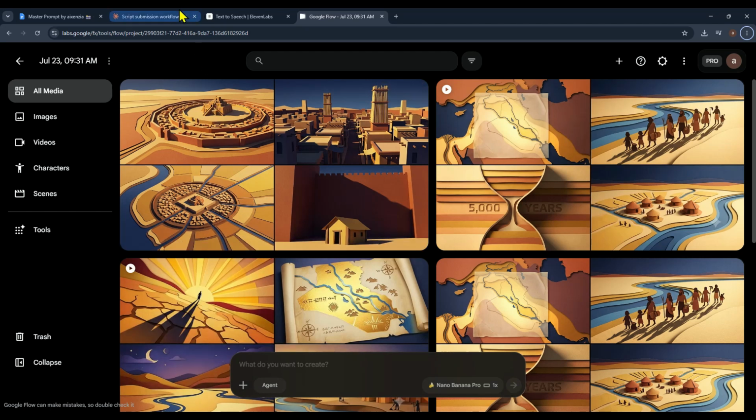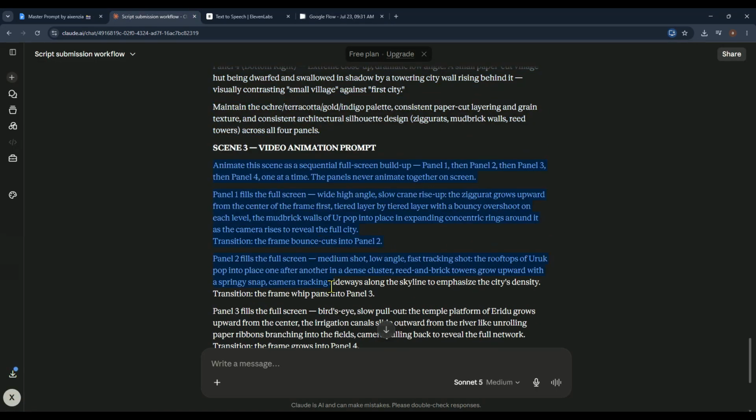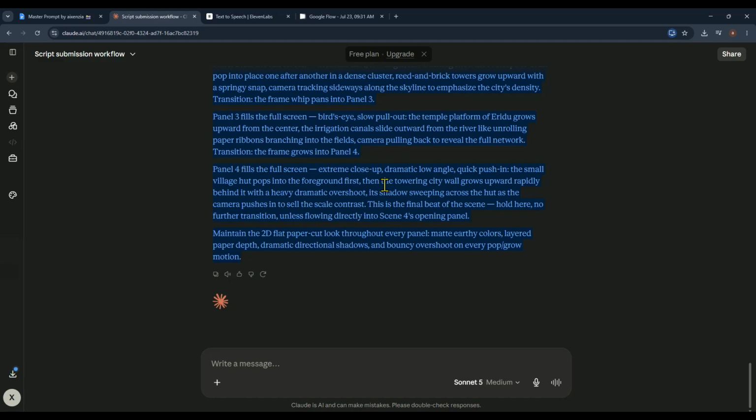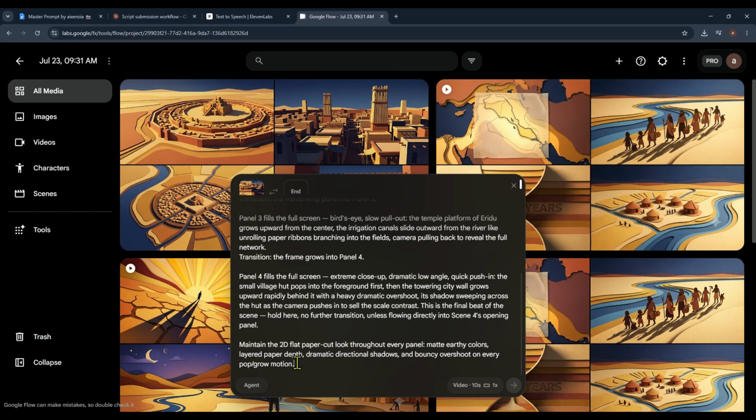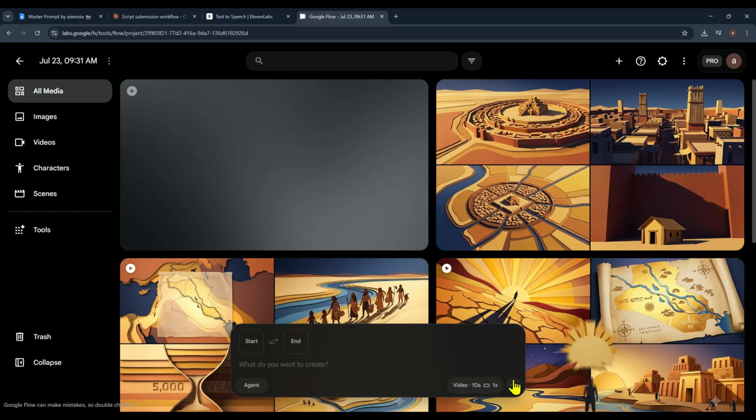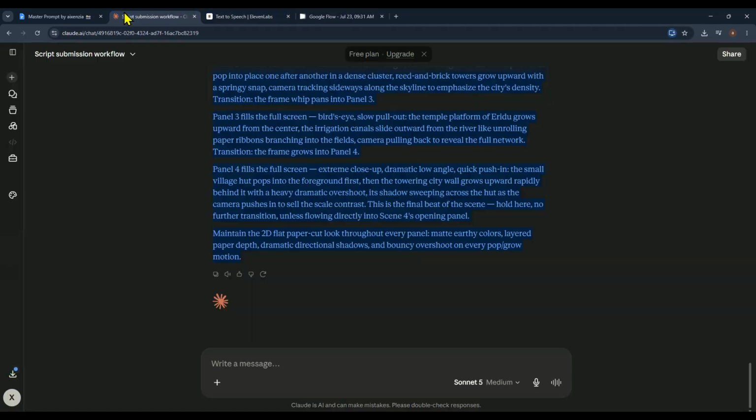While the image is being created, go back to Claude AI and copy the video animation prompt. Then return to Flow AI, click the 3 dots on the generated image, choose Animate, paste the animation prompt, and click Generate. Flow AI will immediately begin animating the third scene.